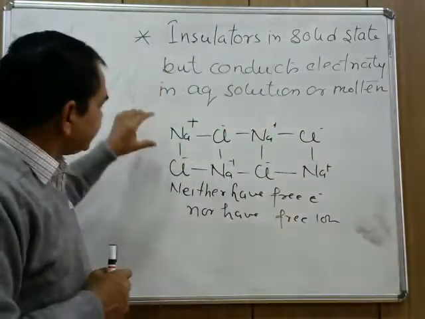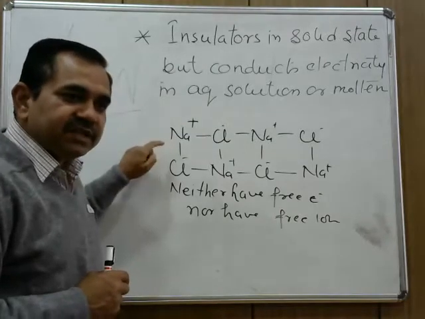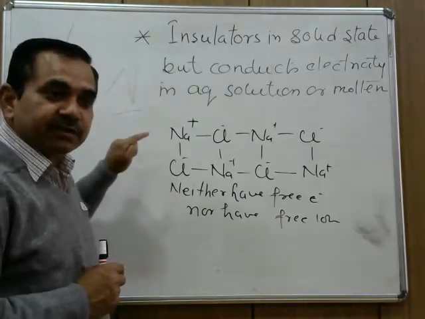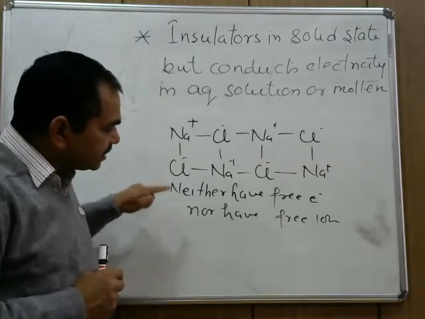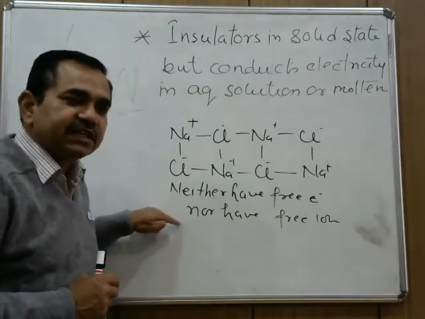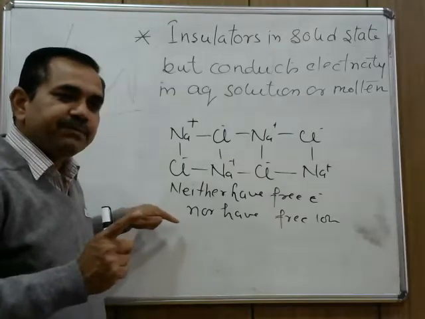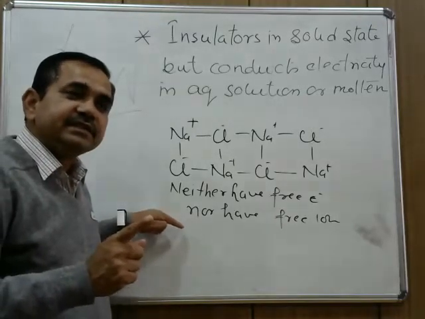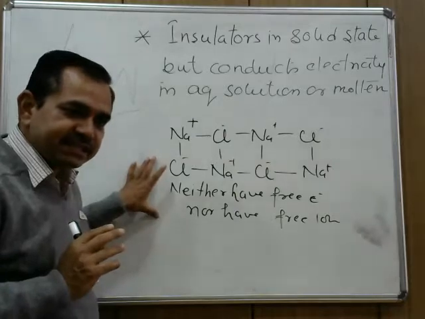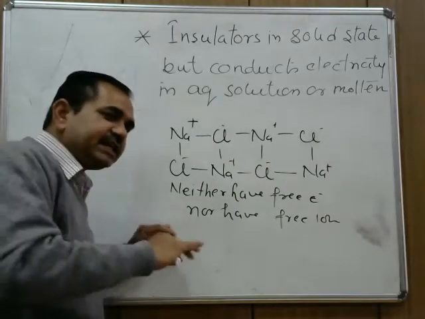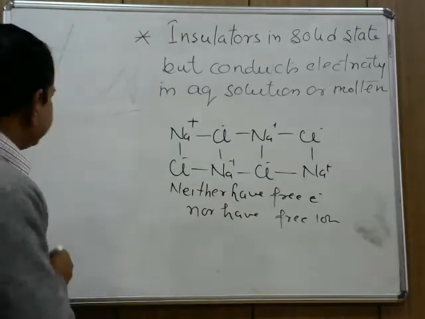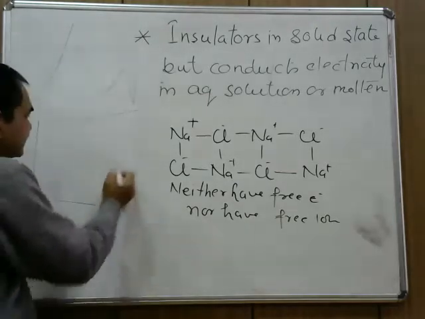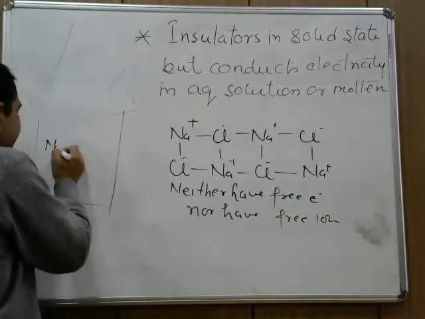When they are present in their crystalline form, when they are present in their solid form, neither they have free electrons nor they have free ions to carry the charge. Thereby, they are insulators in this state. But once they are dissolved in water, once they are taken in molten state, these ions are randomly present.